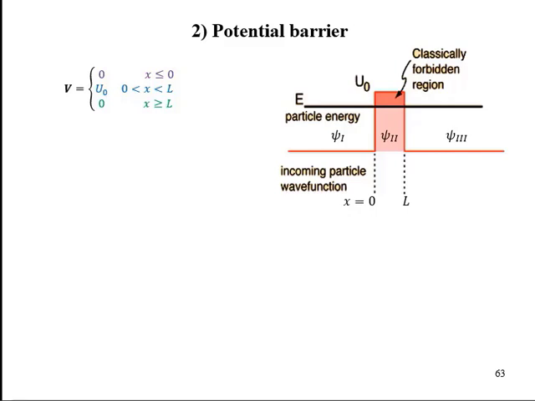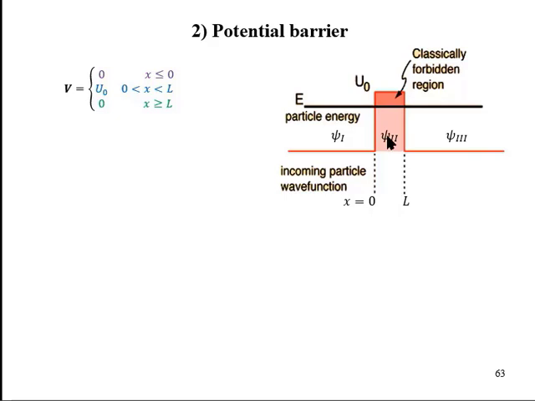The second application of quantum mechanics, which we will discuss here, is the particle encountering a potential barrier. In this, a particle with energy E encounters a region of potential U0. Clearly, U0 is greater than the energy of the particle. Classically, if this is the situation, the particle cannot enter or cross this potential region, and the only possibility is reflection. So the potential region is called the classically forbidden region or the potential barrier.